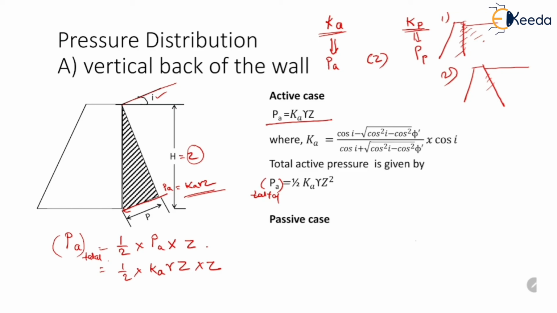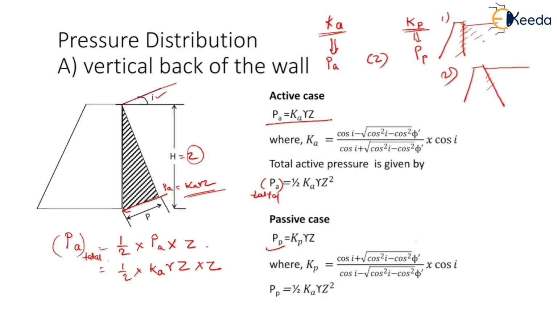Similarly, in case of passive earth pressure, the pressure at the base of this retaining wall will be equal to Kp gamma Z, where Kp is cos i plus under root of cos square i minus cos square phi dash divided by cos i minus under root of cos square i minus cos square phi dash, into cos i. So the total passive pressure at the back of the retaining wall will be equal to half into Kp into gamma Z square.